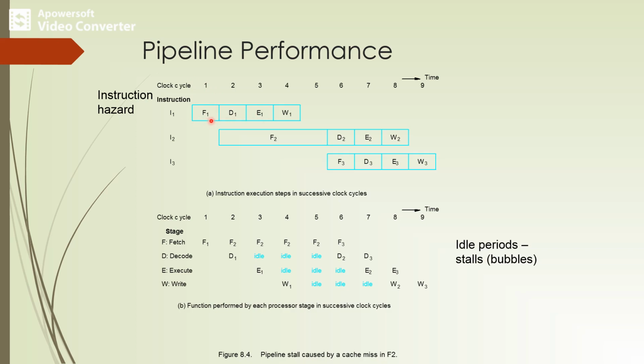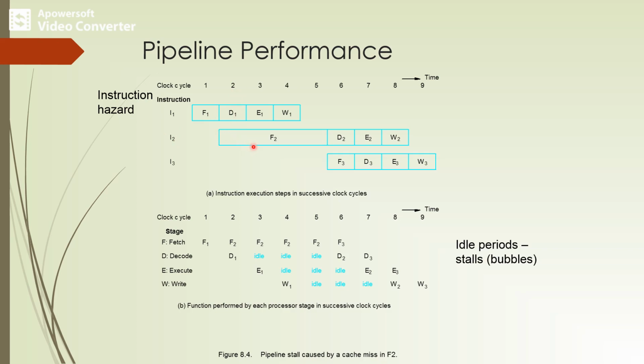So after the fetch phase, there is decode phase D1, execution phase and write phase. However, the fetch operation for instruction I2, which is to be started during clock cycle 2, but